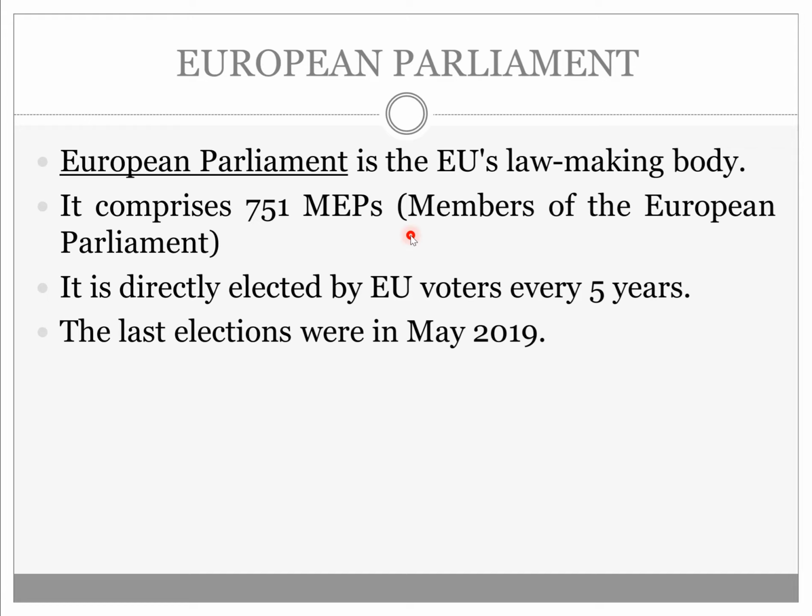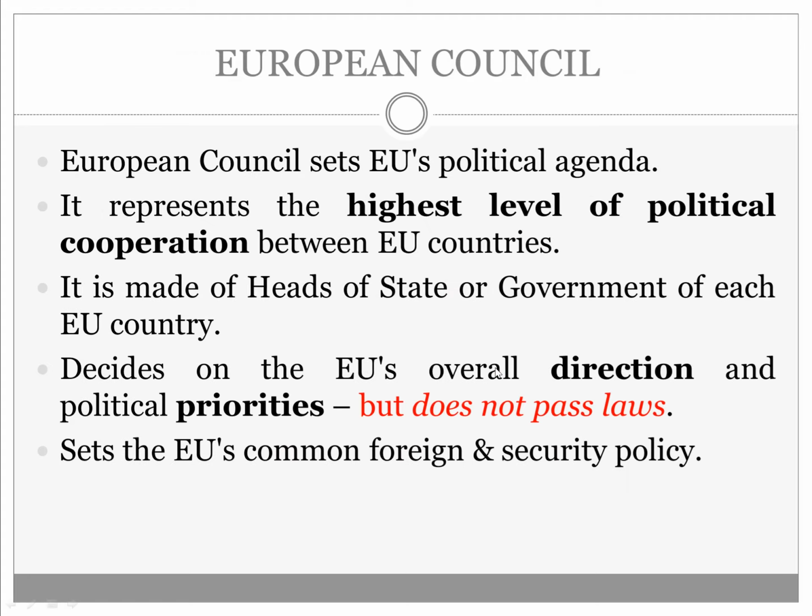In the European Parliament, you will find 751 members of parliament, known as Members of European Parliament or MEPs. This parliament is directly elected every 5 years, and the last elections were held in May 2019, very recently.